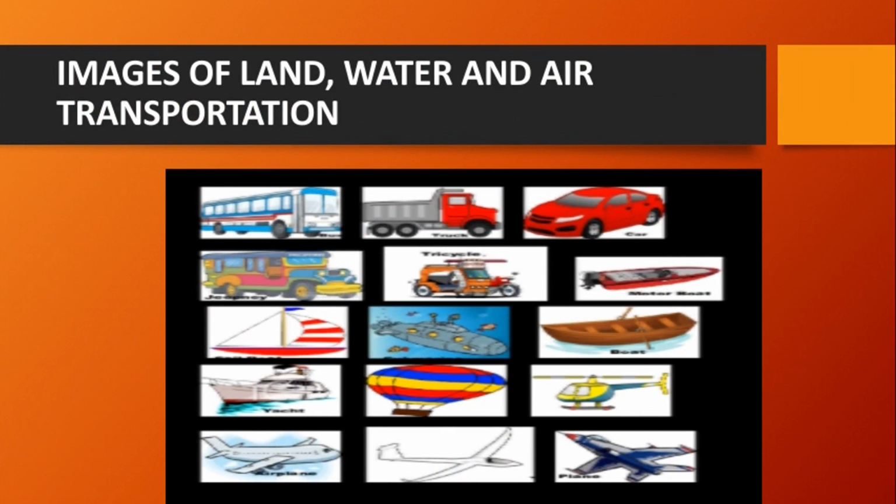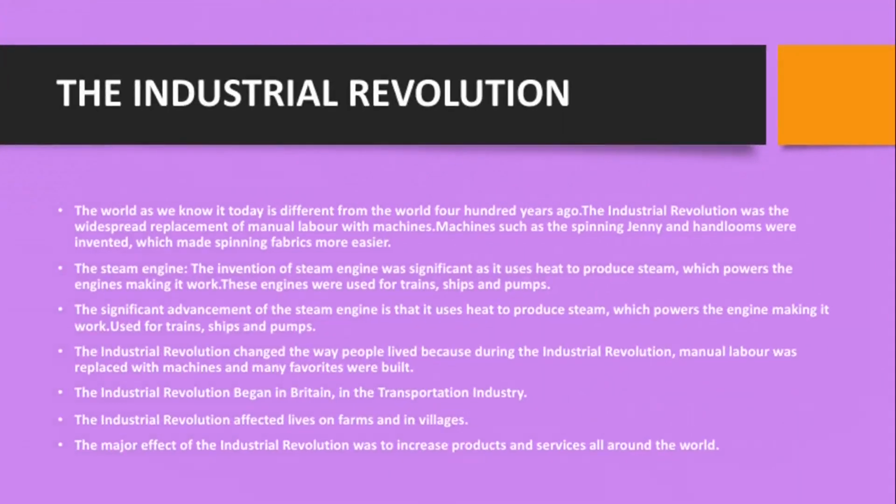Now, the next thing is the Industrial Revolution. We have said that the world went through two industrial revolutions. The first brought the world entirely new kinds of transports like the steam engine, waterways, and so on. Then the second brought the inventions of automobiles, that is cars, and aeroplanes. Like I said, the world as we know it today was actually different from the world 400 years ago.